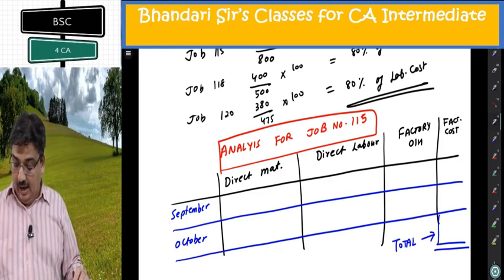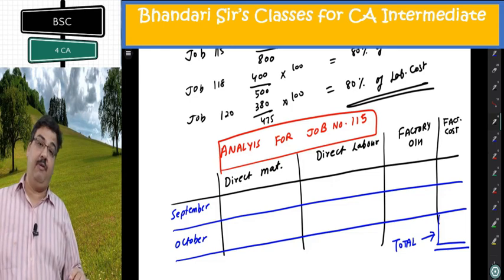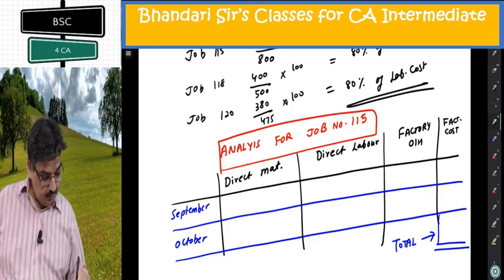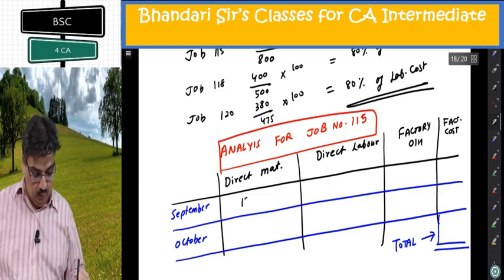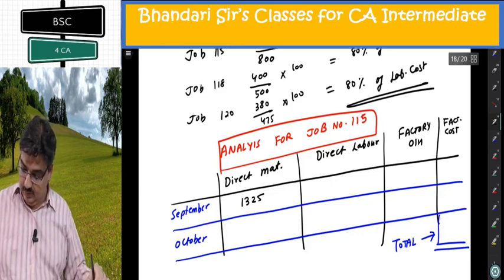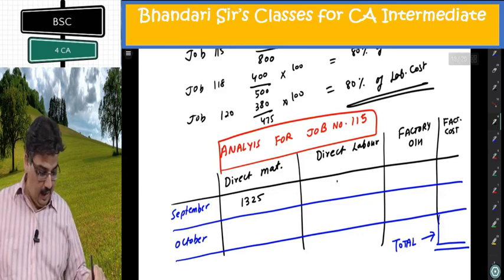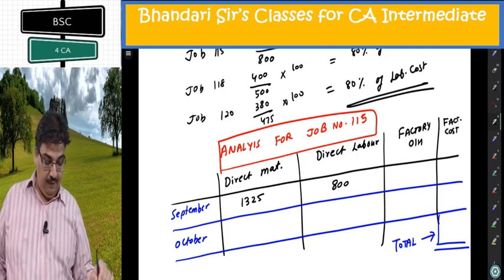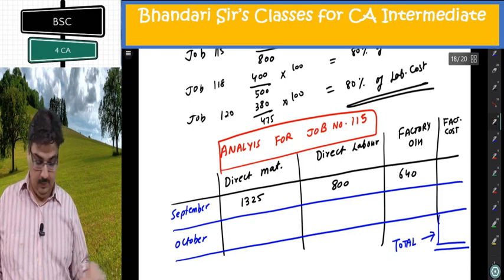So direct material, I will easily copy from September from the first table. Material 1325, labor 800, cost I have to take, not the hours, and factory overhead 640.